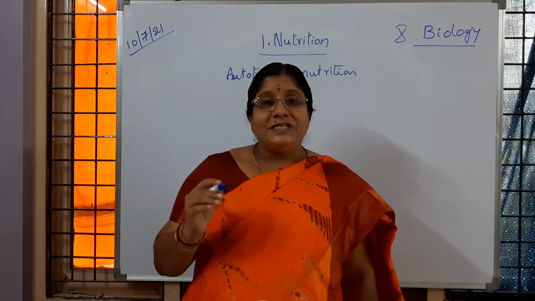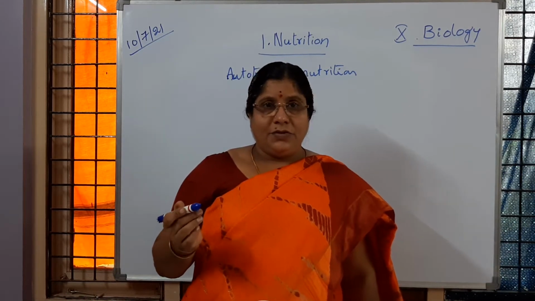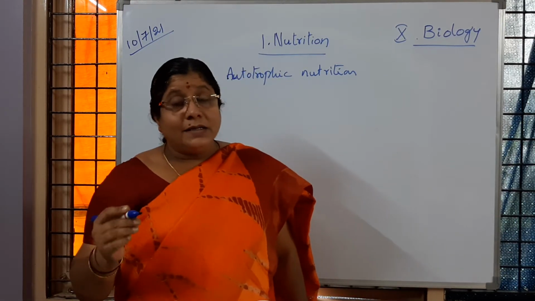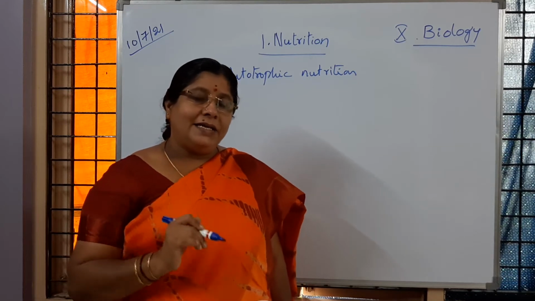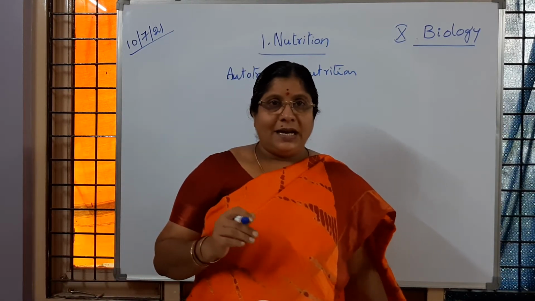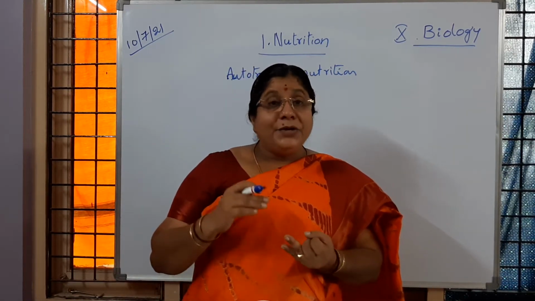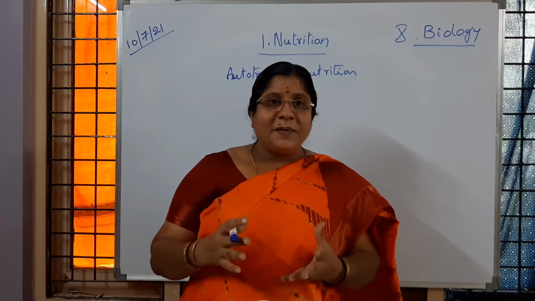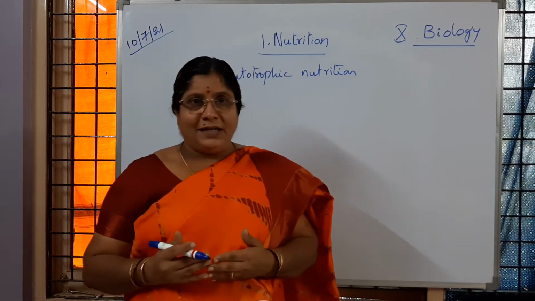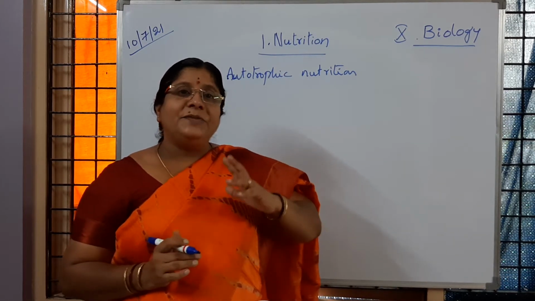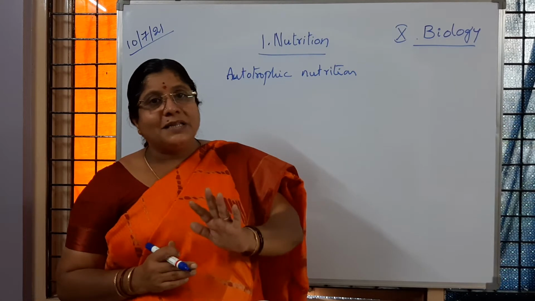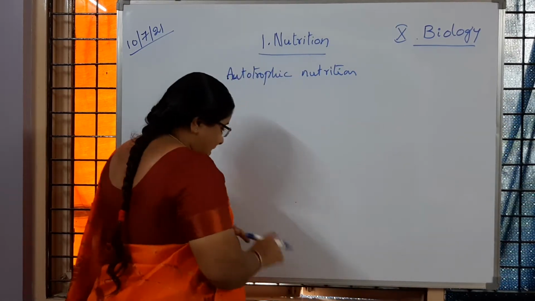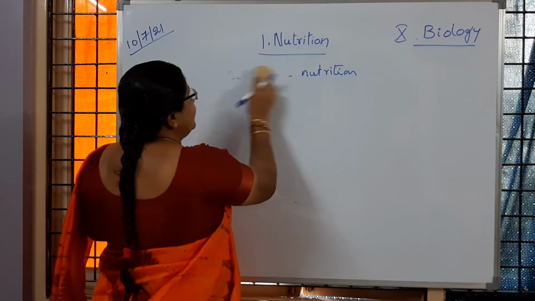The organisms which cannot prepare their own food. They have to depend on other organisms for the food source, like animals and human beings or other microorganisms. They cannot prepare their own food because they don't have chlorophyll. Is it clear to children? And they have to depend on plants or some other organism for the food. So that type of nutrition is called heterotrophic nutrition.